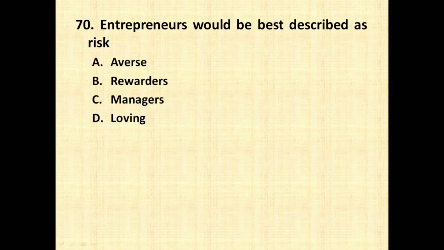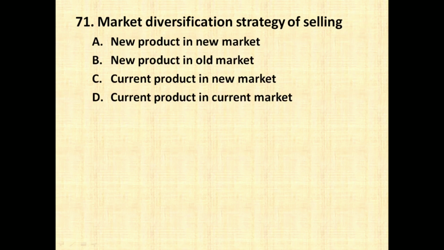Entrepreneurs would be best described as risk averse, risk rewarders, risk manager, risk loving. So entrepreneurs are best described as risk manager because they know how to manage different types of risk, starting from business risk, financial risk, political risk, bankruptcy risk, and so many other types of risk which are present in the market. Market diversification strategy of selling new product in new market, new product in old market, current product in new market, current product in current market.